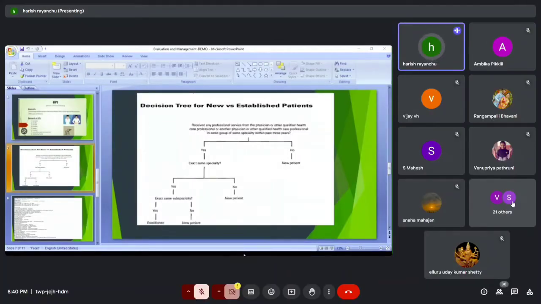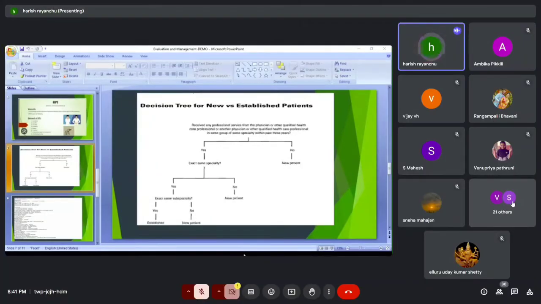On January 1st, 2022, the patient came to the hospital and received services from a gastroenterologist. After 1 year, on March 5th, 2023, the patient comes to the same hospital and again receives services from a gastroenterologist. Both are the same department, so again we can consider it an established patient.